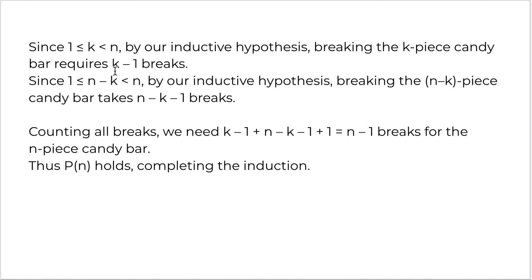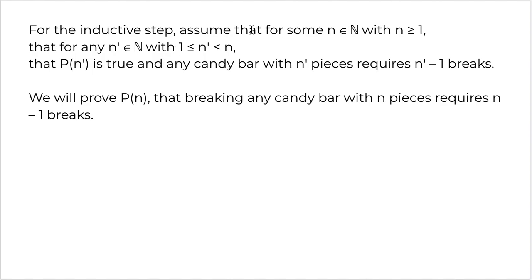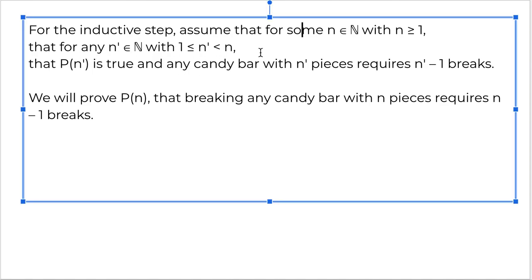So it's a recursive thing where you're talking about the whole n piece candy bar, you're dividing it, and then you're saying that according to my inductive hypothesis, for any n' which is less than n but greater than 1, Pn' will hold true, and the candy bar will require n' minus 1 breaks. So I've assumed this result, and for any number that is less than n and greater than or equal to 1, this result will hold true. That is, it will require n' minus 1 breaks.